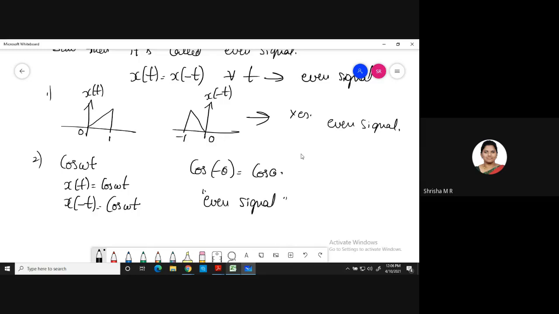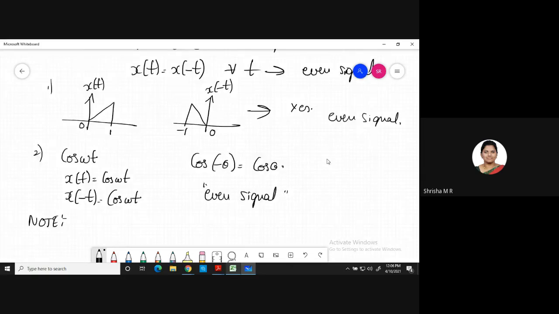Okay, so you can take down a note that even signals will remain identical under time reversal or time folding or reflection. Okay, take down this sentence.